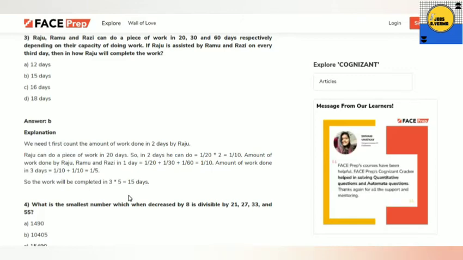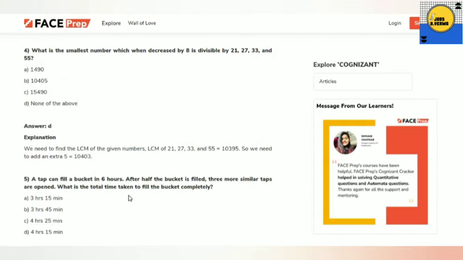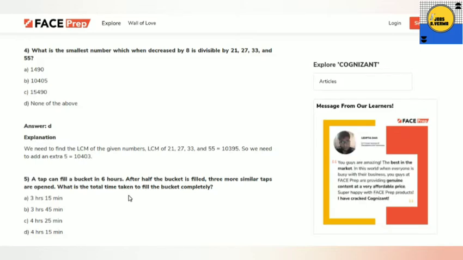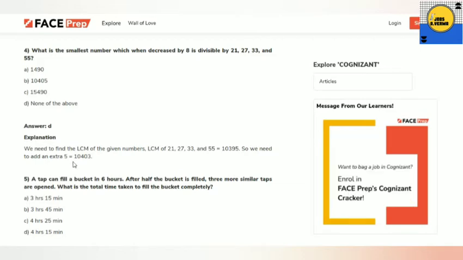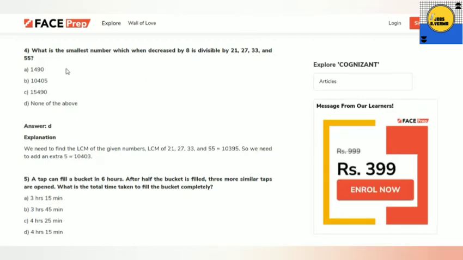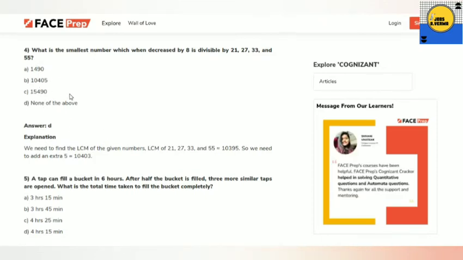Okay. So fourth question: what is the smallest number which, when decreased by 8, is divisible by 21, 27, 33 and 55? So we need to find the LCM of the given numbers, 21, 27, 33 and 55, which comes as 10,395. So we need to add the extra 8, and it will become 10,403. This number will be the answer. Here it is not given, so none of the above will be the answer.